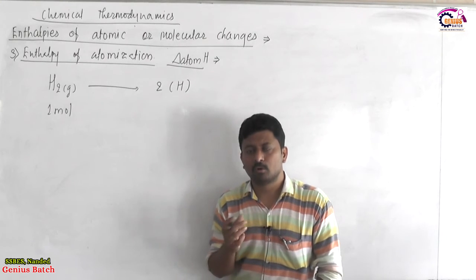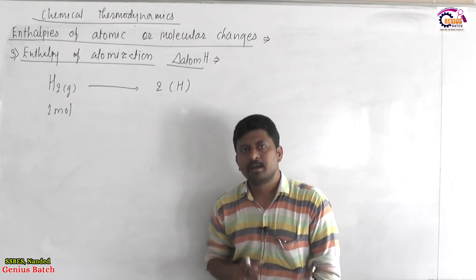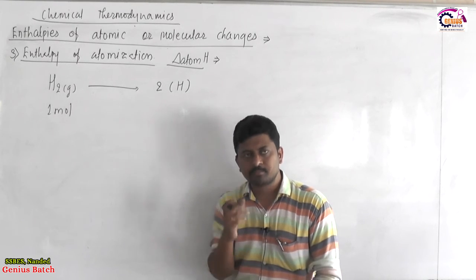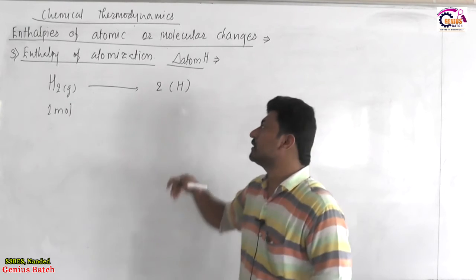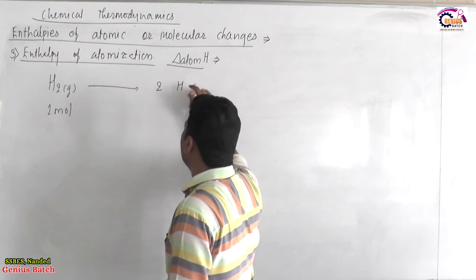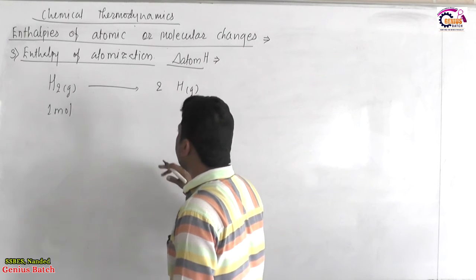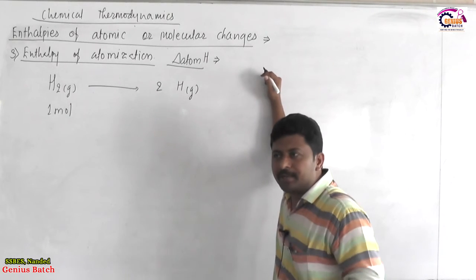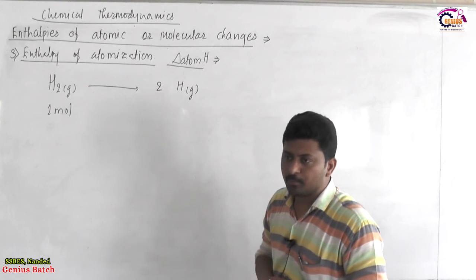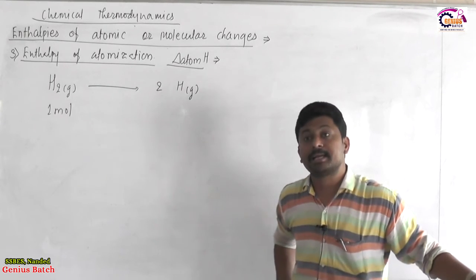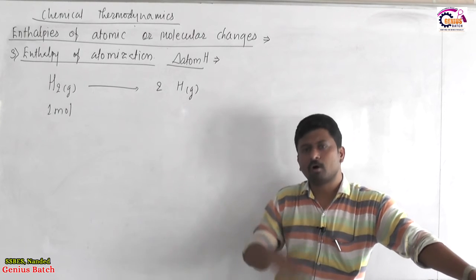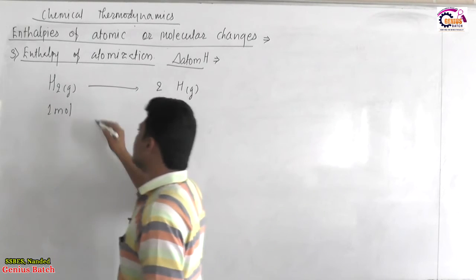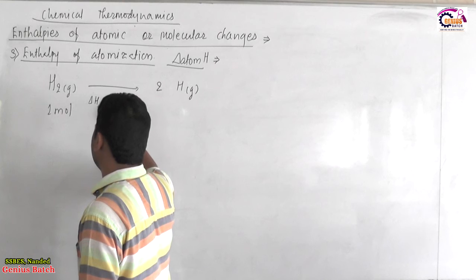We should have 1 mole of substance in a gaseous state, and from 1 mole of any given substance in a gaseous state, we break that substance into its constituent atoms, and all of these atoms are neutral and in a gaseous state. So this process of converting 1 mole of gaseous molecule into its constituent gaseous atoms by rupture of all the bonds present in it, that total enthalpy change is called enthalpy of atomization.